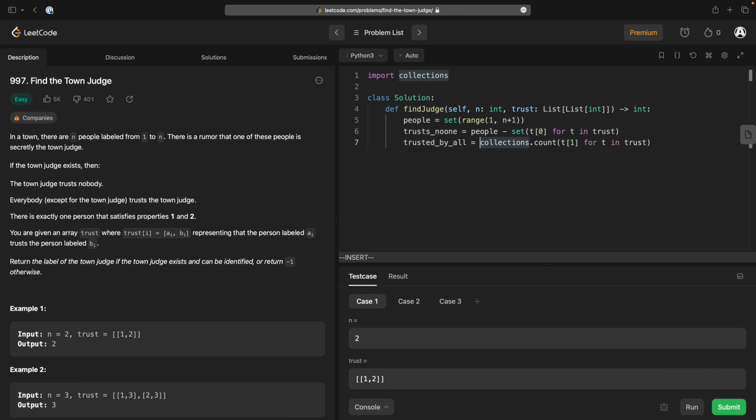And then it's going to be the set of t for t, c in the counter's items, if c is equal to n minus 1.